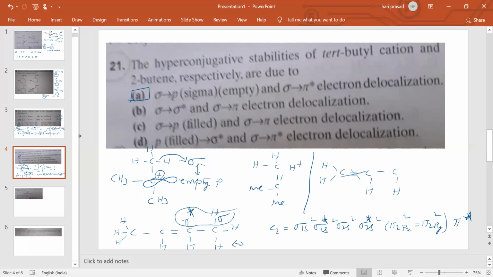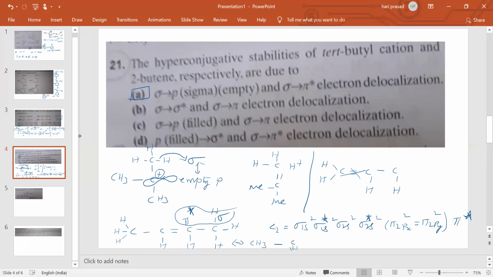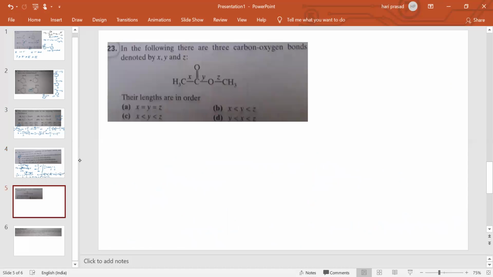Therefore, what we will get, that we will see: CH3, CH3, this CH, here plus not, it is minus, single bond CH double bond CH2, H plus, like this will come. Okay, this question will take.